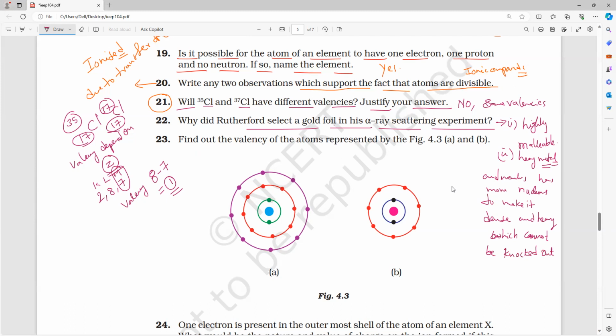Am I right or wrong? They are not knocked out by alpha particles. Next, if you use a light metal here, what will happen? What is the defect? Yesterday we studied that. Mari, Lingesh, Kishore, if I use a light metal, Prithvi, what will happen? You cannot notice the particle which is deflecting back.